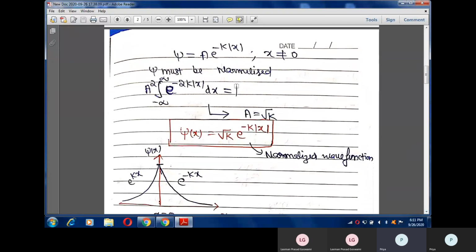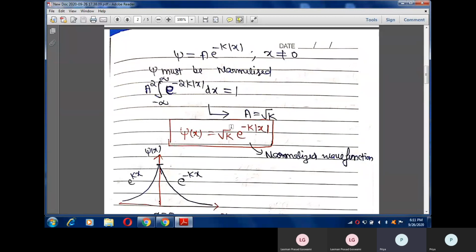Our wave function must be normalized, so we have to normalize this wave function, and from the normalization condition I can get this constant a, which is equal to root k. So overall the normalized wave function for the Dirac delta potential is psi of x equals root k e raised to the power minus k mod of x.